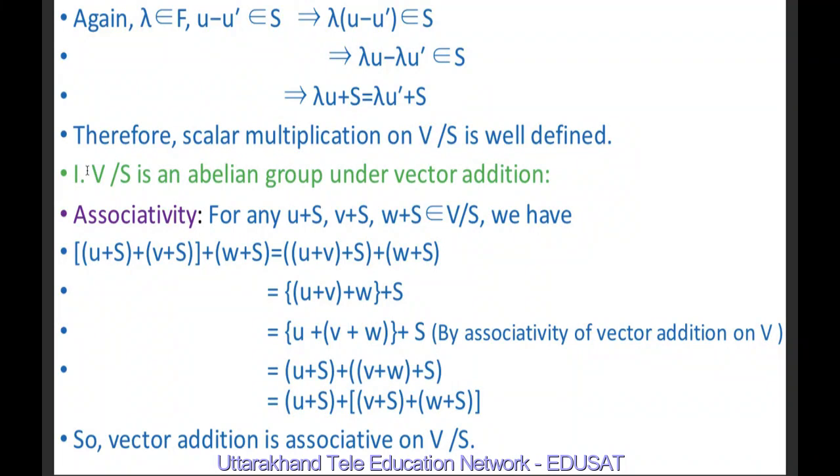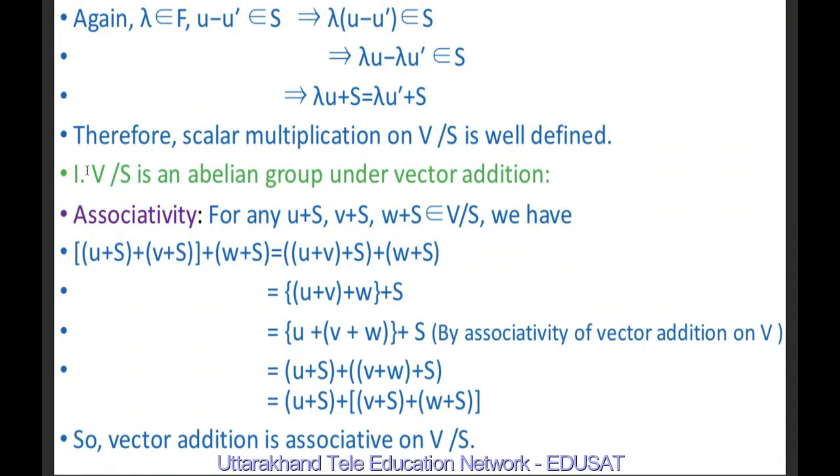And it satisfies some axioms. First, V is an additive abelian group. Number 2, V is closed under scalar multiplication. Number 3, it satisfies certain laws of scalar multiplication: A(V + W) = AV + AW, (A + B)V = AV + BV, and A(BV) = (AB)V.